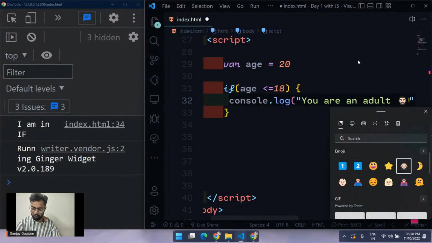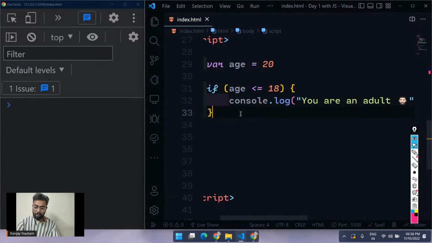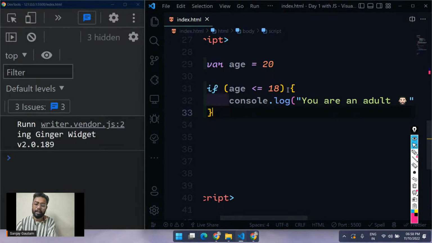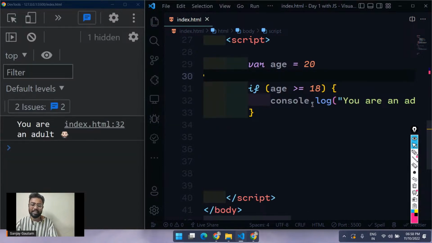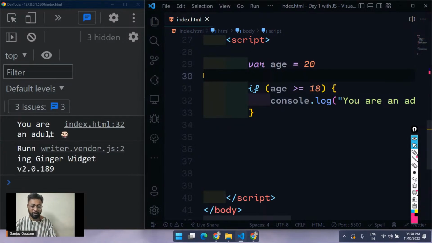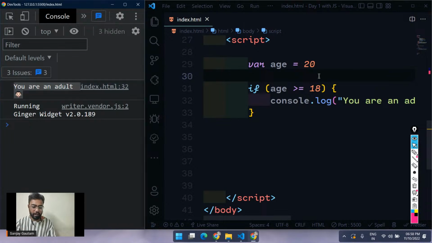So if age is greater than or equal to 18, I'm going to get this output, you are an adult.